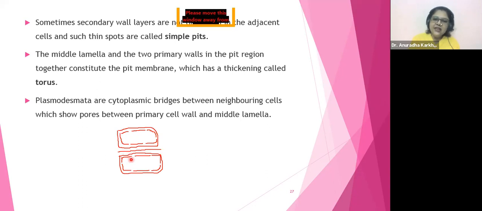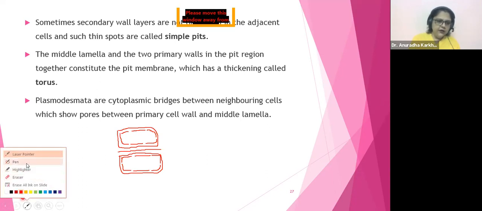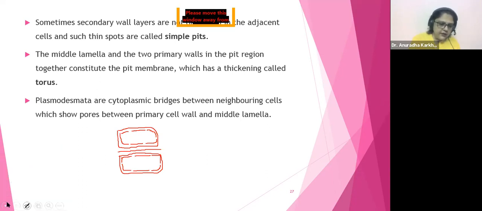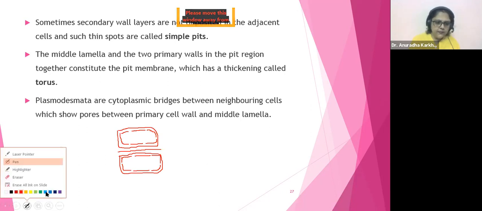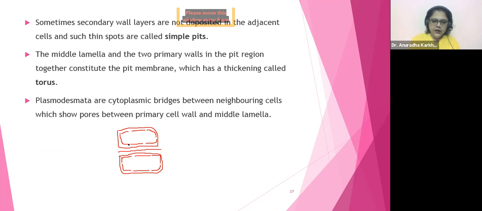Now, what is this thickening? Where is this thickening going to be? I'll show that with a different color. So the thickening will be something like this. Yeah. So here, there will be a thickening. Can you see these type of thickenings? Blue colored ones which I'm drawing. So these type of thickenings will be present in this gap to give support. And these thickenings will be called as what, beta? These thickenings will be called as the torus. What do we call them? Torus. Okay.